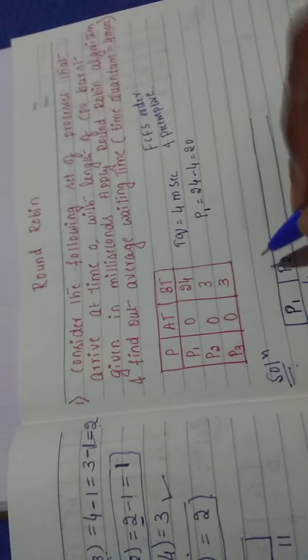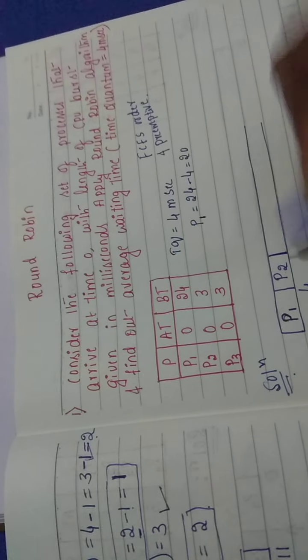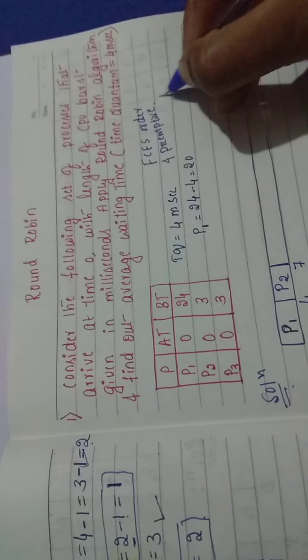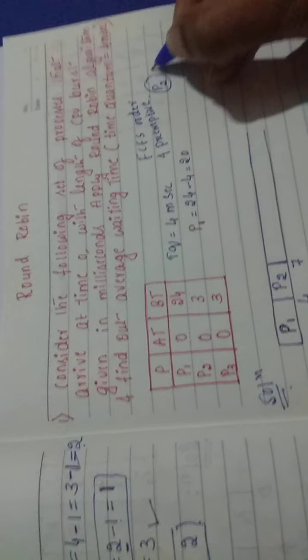I need not wait until 4 milliseconds. He can finish up at 3 milliseconds only. So 4 plus 3 will be 7 milliseconds. So now P2 is directly completed.